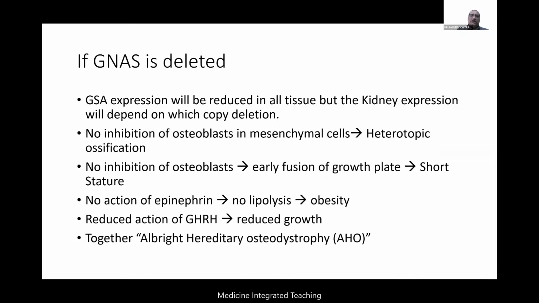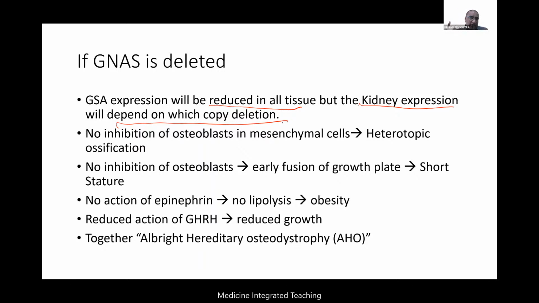Of course, Gs alpha expression will be reduced in all the tissues, but the kidney expression will depend upon which copy gets deleted, for a simple reason. Kidney expression will only be reduced if the maternal copy gets deleted, because the active copy in the kidney is maternal. In all the others, whichever copy gets deleted doesn't matter, they will reduce expression because it's a dominant gene. Now, if GNAS gets deleted, what happens in the bone?